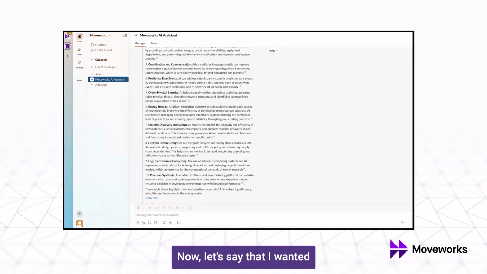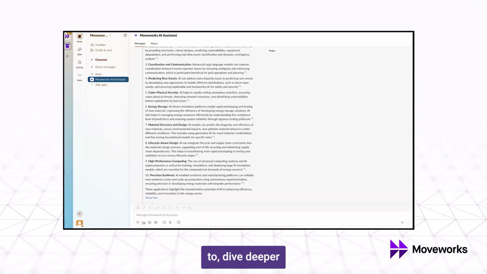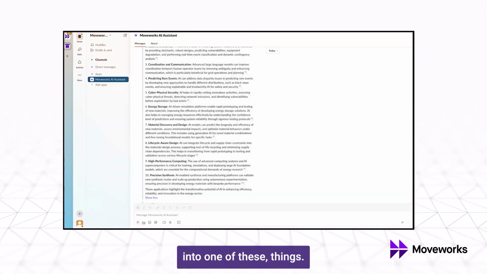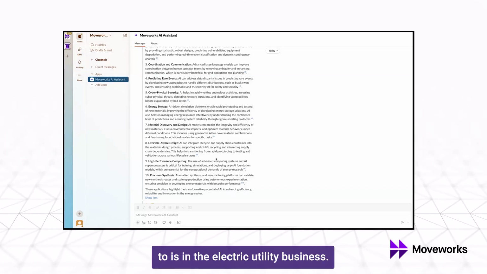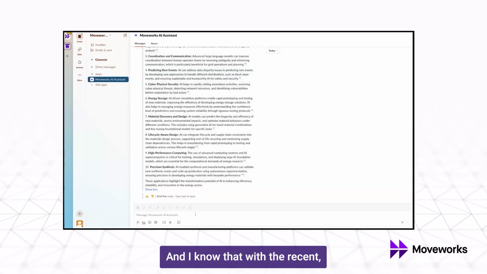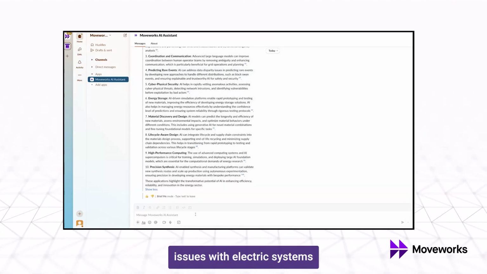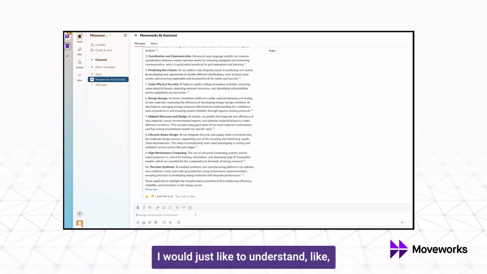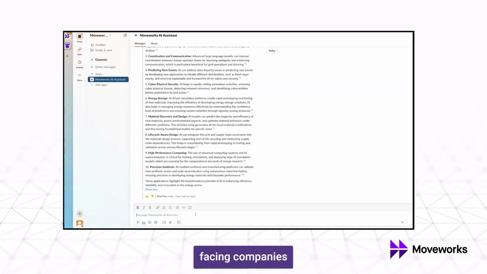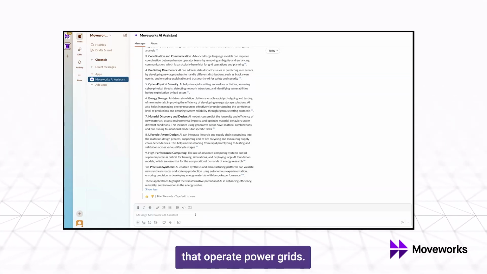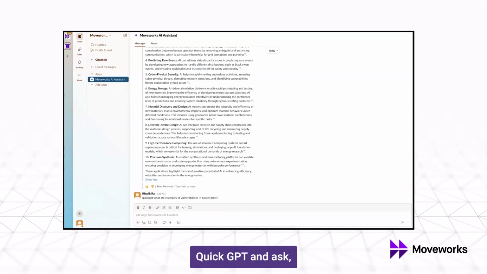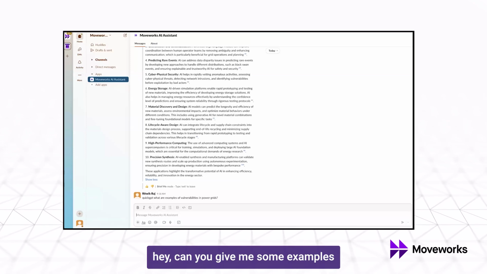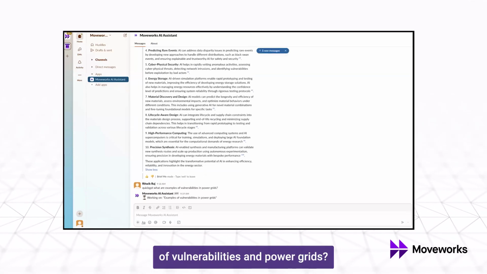Now, let's say that I wanted to dive deeper into one of these things. So I've heard that the company that I'm looking to talk to is in the electric utility business. And I know that with the recent issues with electric systems and fires, et cetera, I would just like to understand what are some of the challenges facing companies that operate power grids? So for this, I'm going to lean on Quick GPT and ask, hey, can you give me some examples of vulnerabilities in power grids?